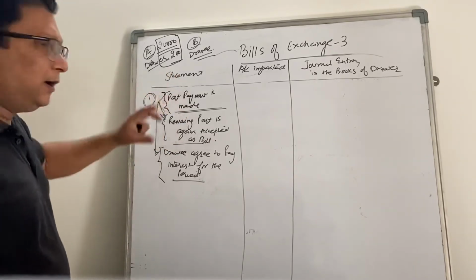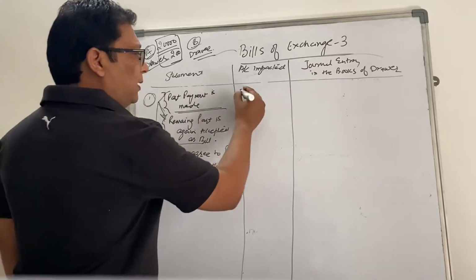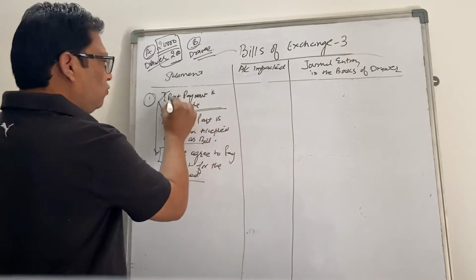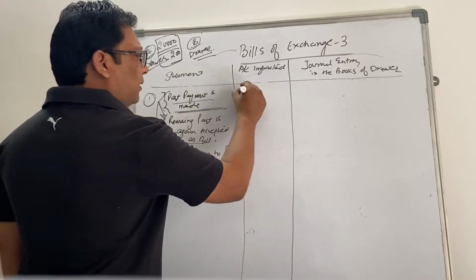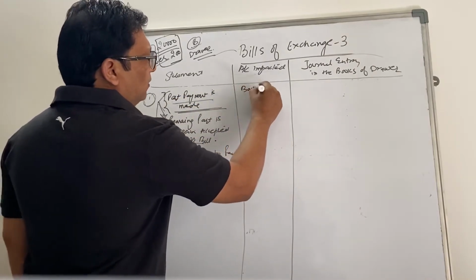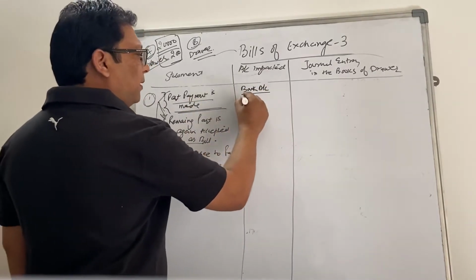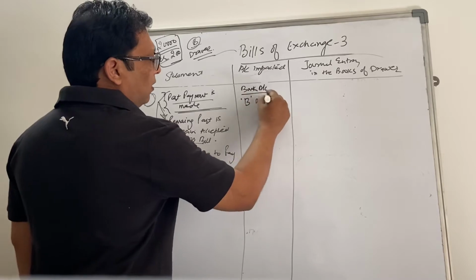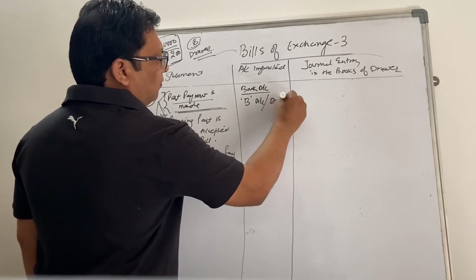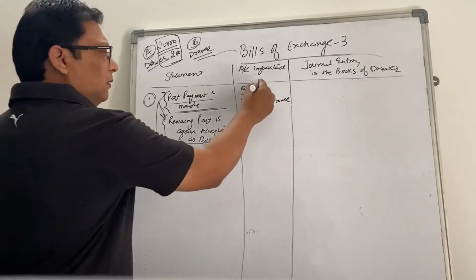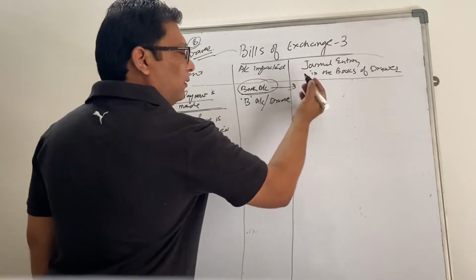So when part payment is made, what will be the entry? Which are the two accounts impacted? Bank account, because you are receiving the payment, right? And who is making the payment? The drawee, so B's account. Two accounts are impacted because part payment is received, right?